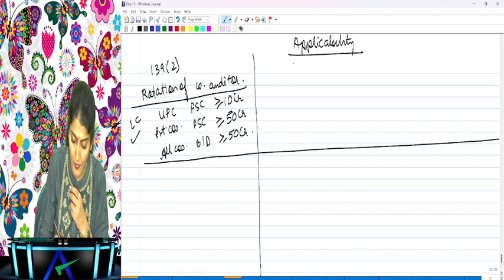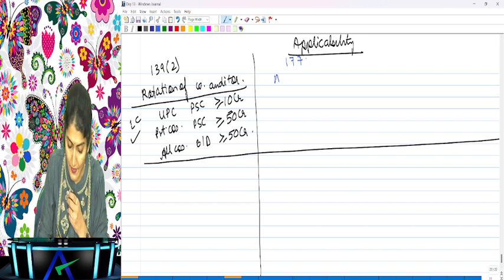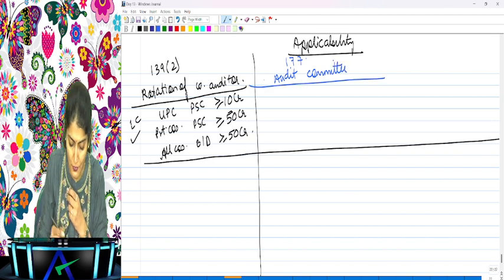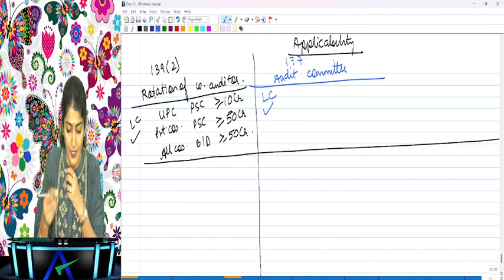Then we also have the applicability of section 177, which is regarding the constitution of the audit committee. Which companies are required to constitute an audit committee? Again, listed companies.